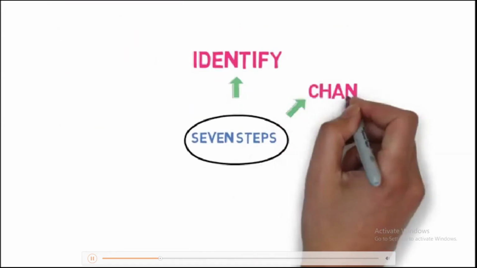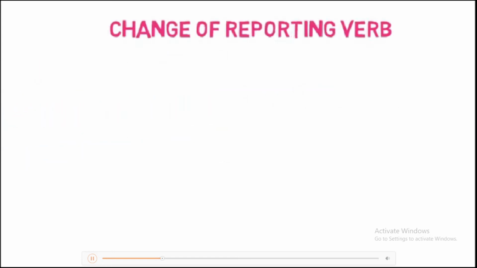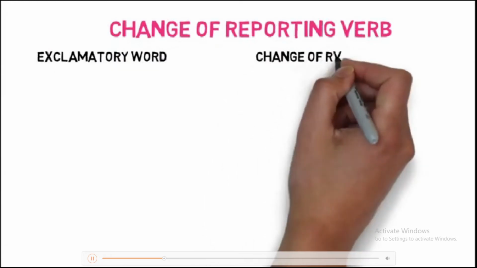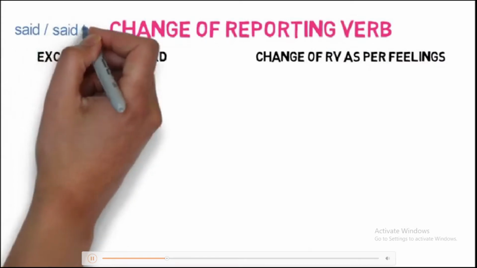Step 2 is the change of reporting verb. When the exclamatory sentence is created by using an exclamatory word only, then we need to check that word and as per the feelings of the word, we replace said or said to in the direct speech.